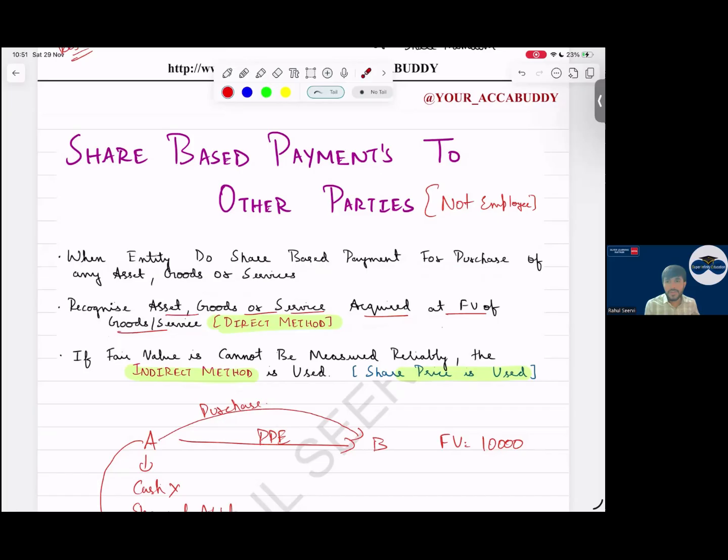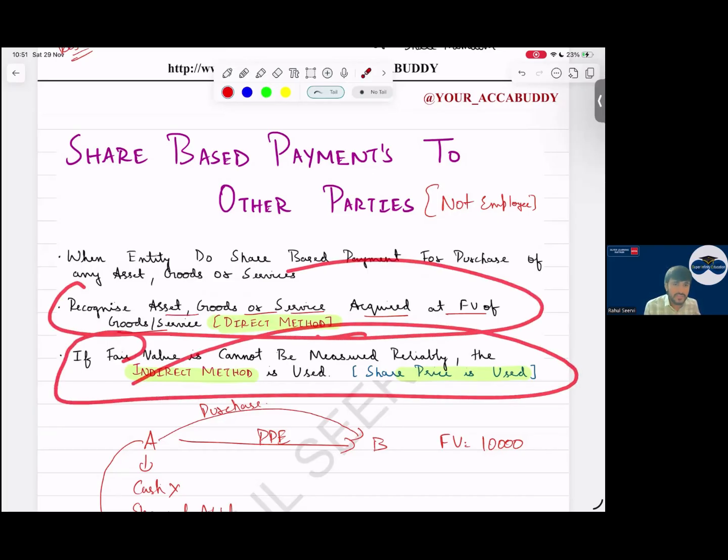Do you remember your IFRS 15? Record the revenue based on the fair value of the item received, the non-cash consideration received. Same thing here. But if that is not available, then use the fair value of the shares which are given.